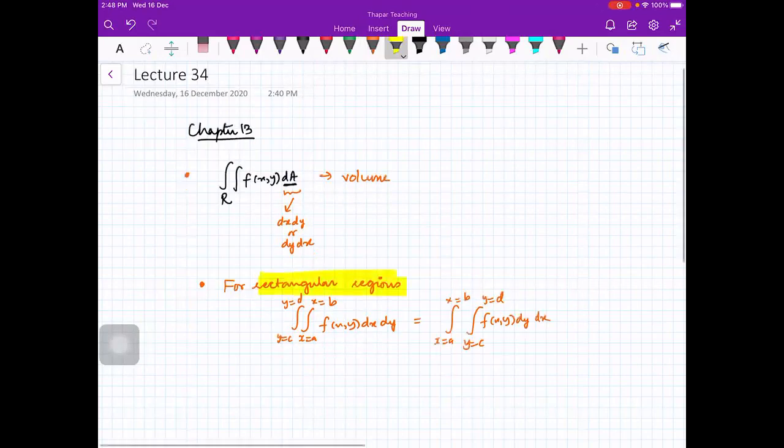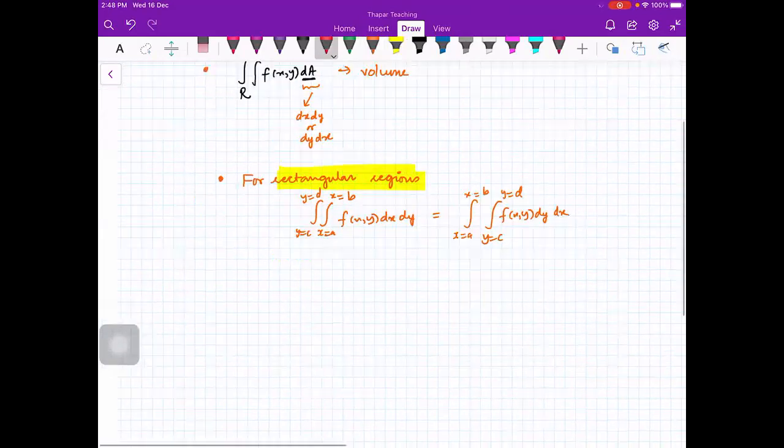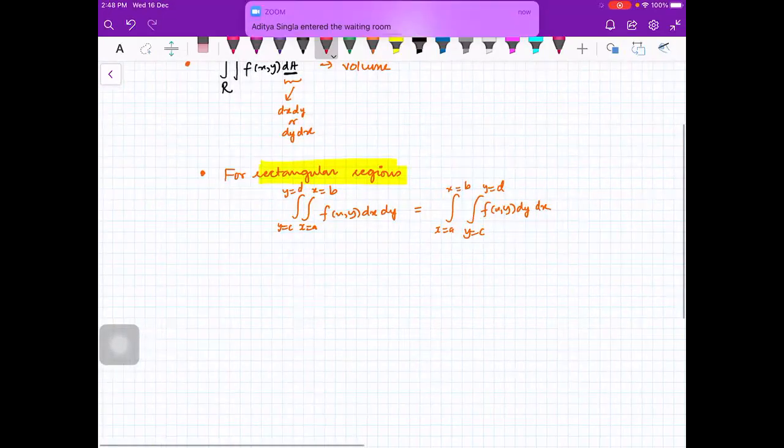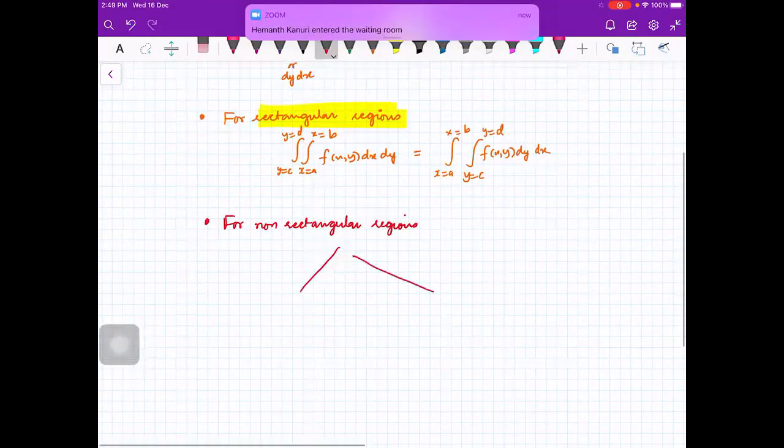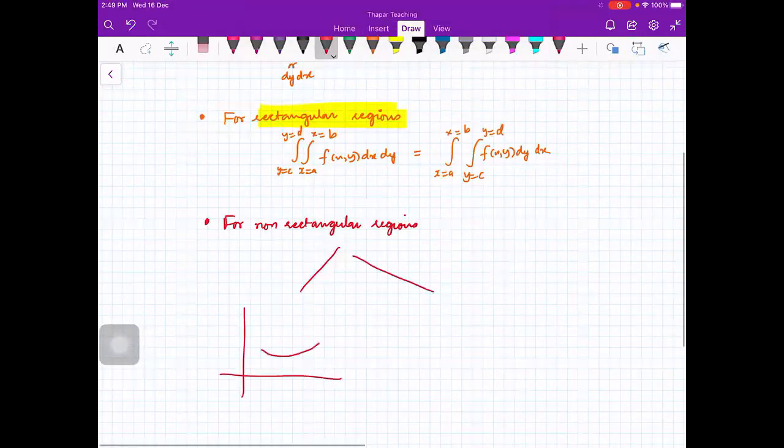And then for non-rectangular regions, yesterday we had discussed two types. One is you have y from g1(x) to g2(x), and then you have x from a to b.